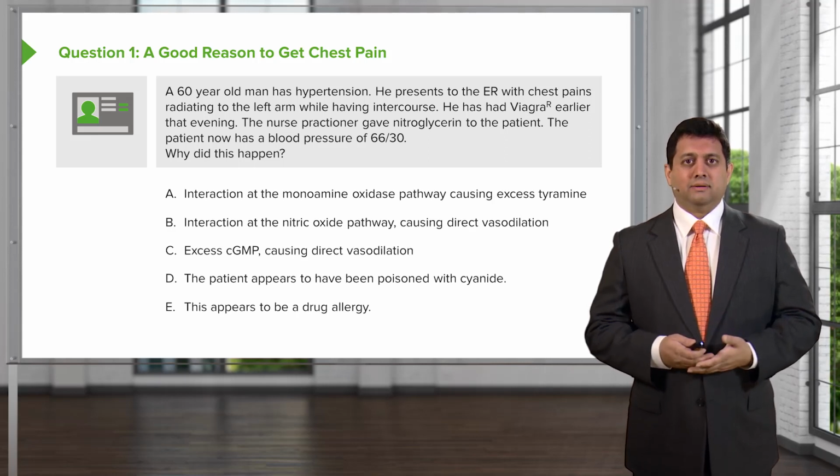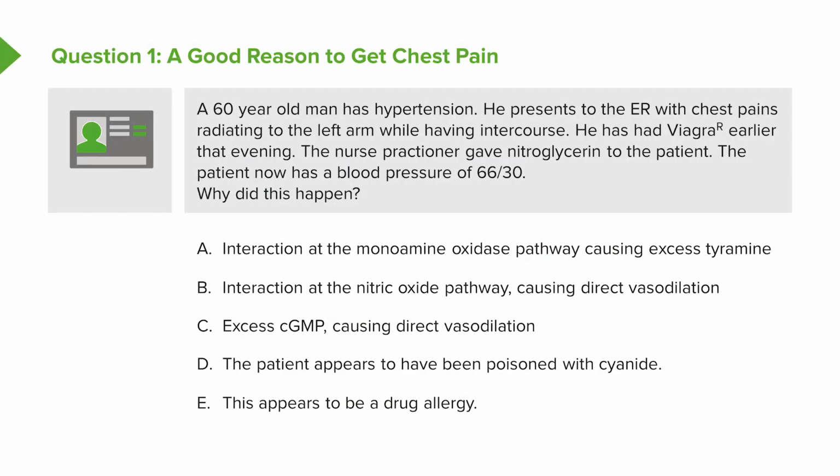A, it was an interaction at the monoamine oxidase pathway causing excess tyramine. B, an interaction at the nitric oxide pathway causing direct vasodilation. C, excess cGMP causing direct vasodilation. D, the patient appears to have been poisoned with cyanide. Or E, this appears to be a drug allergy. Which one is the most correct?